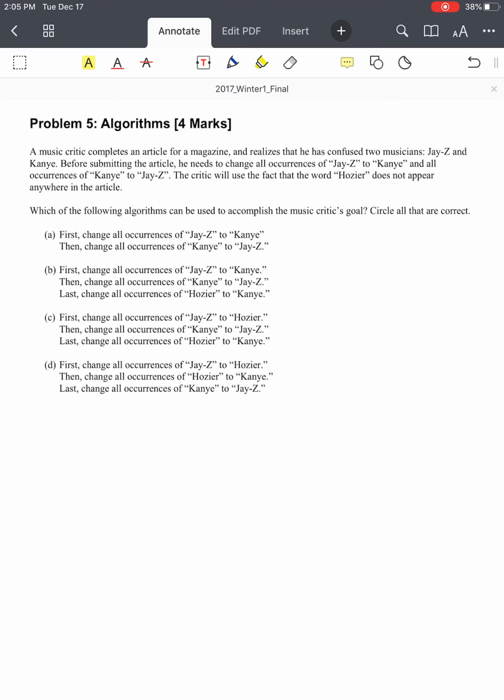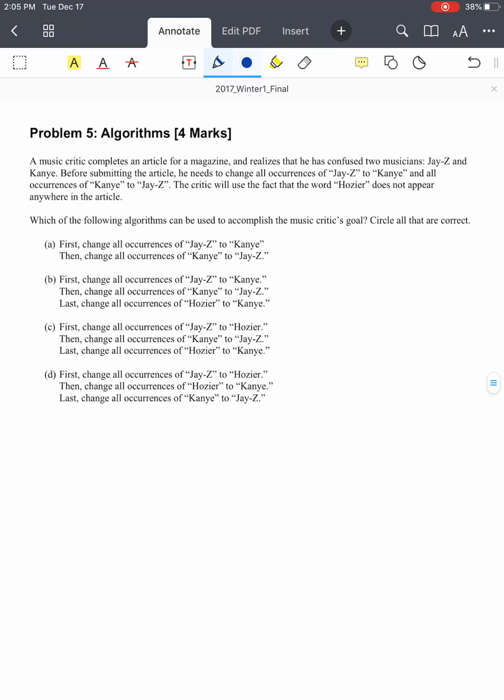Okay, winter 2017, final, problem 5, algorithms. I actually like this question.